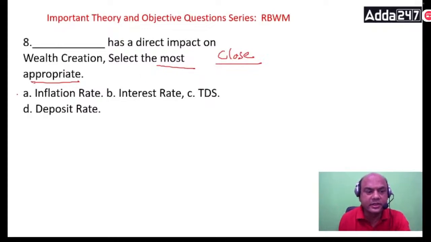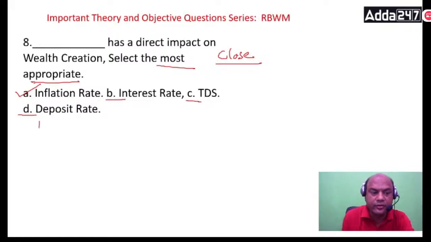Here, the answer is this. Inflation rate, interest rate, TDS, deposit rate, all of them are dependent on all these. This B, C, and D, all of them are dependent on inflation rate. If your inflation is too high, immediately RBI will come into action and it will increase the interest rates. Always remember this logic.